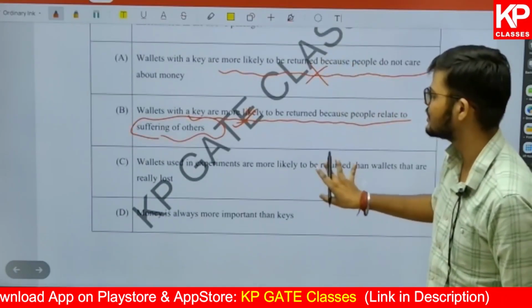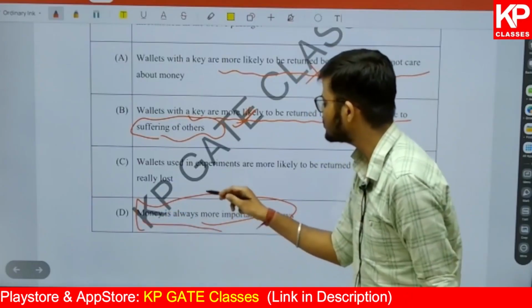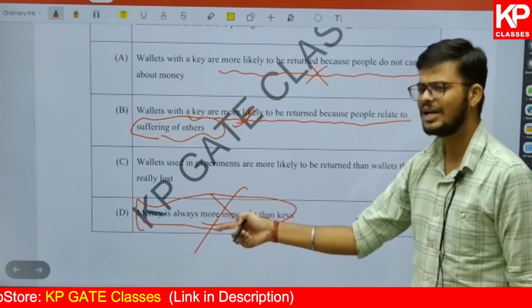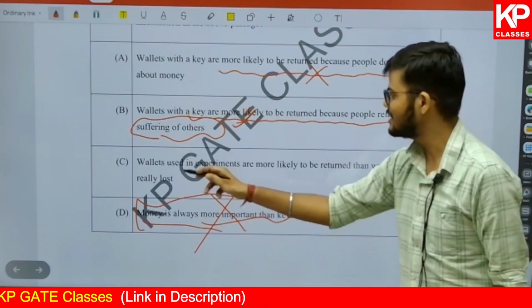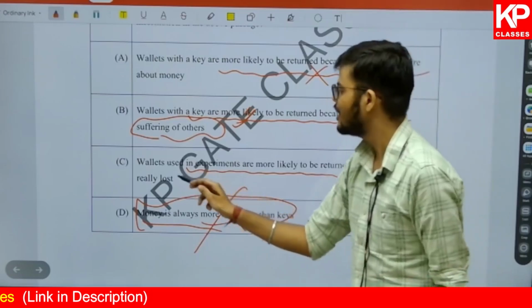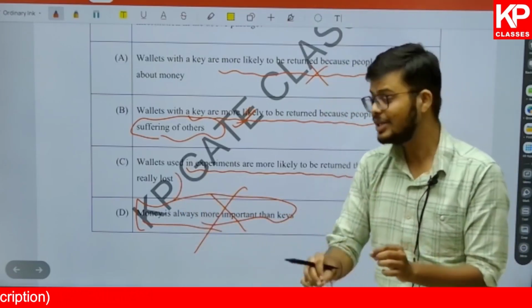Let's talk about the other options that are given. Money is always more important than keys. Whenever you get an extreme statement, always, never, no, these kinds of inferences are wrong. It says wallets used in the experiments are more likely to be returned than the wallets that are really lost. Here a comparison is being made between two units, and one unit is not being given.